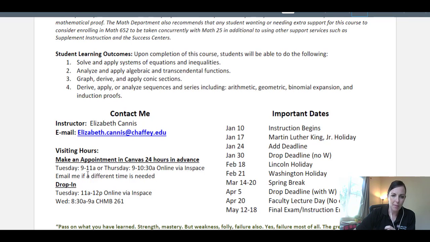And then my visiting hours, they're posted here. You can make an appointment in Canvas 24 hours in advance. That just gives me a heads up so I know that you're going to be coming to drop in. That's Tuesdays from 9 to 11 or Thursdays 9 to 10:30. And we're going to do that again via that InSpace tab. So you can just click on that InSpace tab, or actually these ones are the appointment ones. So make sure that you make an appointment, and I have that in our Canvas as well, how to do that. And then these are the drop-in hours.